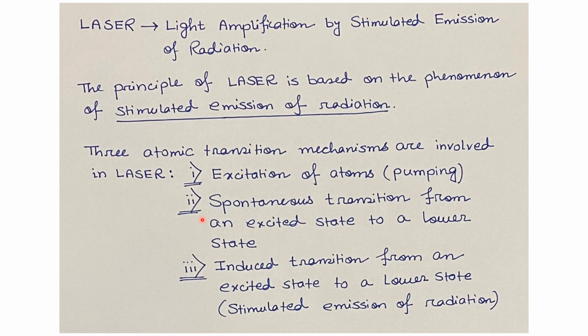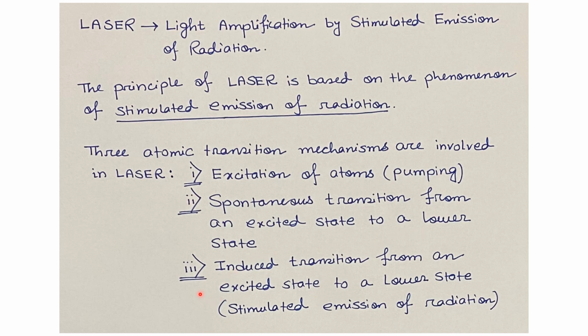Now the second one is spontaneous transition from an excited state to a lower state. We have seen in the first point, excitation of atoms, that we apply some energy to excite the electrons to a higher energy level. Now the excited electron will not stay at the excited state for lifelong. After a certain time scale the electron will be de-excited and come to its ground state. This is known as spontaneous transition from an excited state to a lower state.